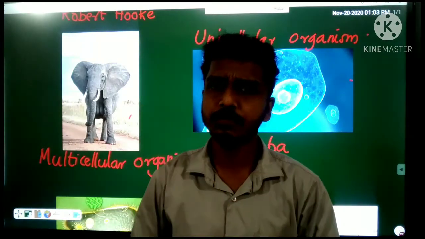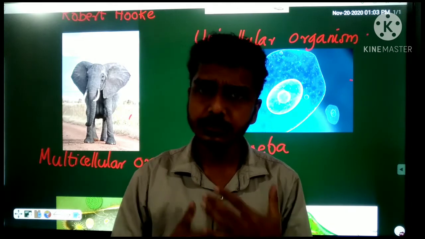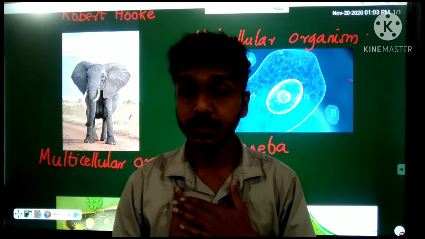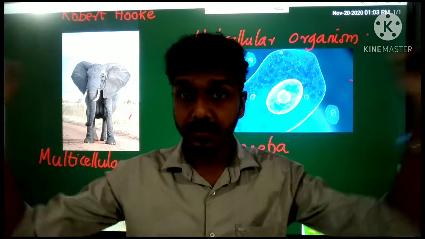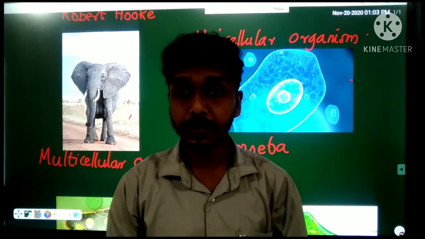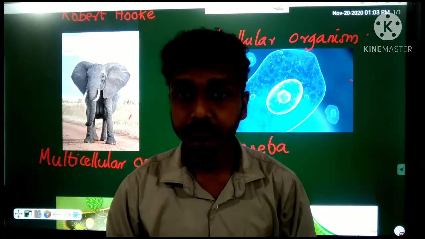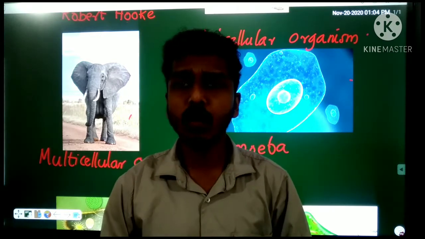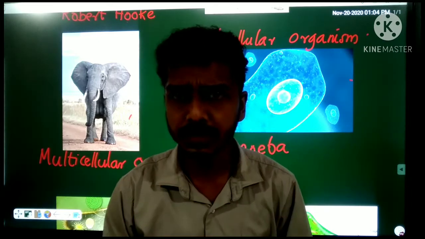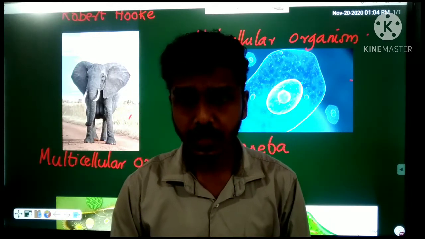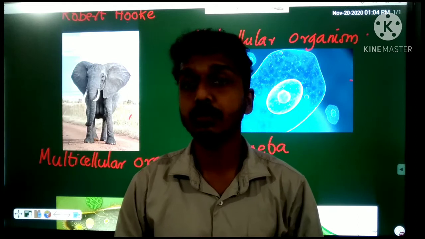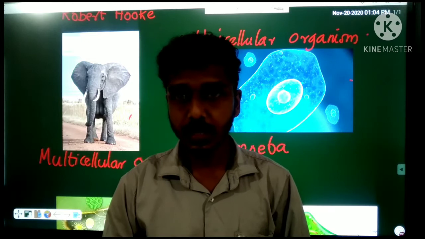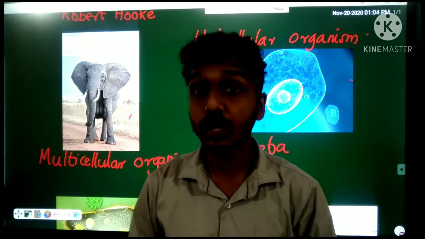You can find many examples of multicellular organisms, right? I am a multicellular organism. Clear? That means human beings. Human is an example for multicellular organism. Plants of our surroundings are the best example for multicellular organisms. All the animals are multicellular organisms because they have more than one cell. They have a number of cells in their body. Their body is made up of a number of cells. Now let us find more examples for single cell organisms, that means unicellular organisms.